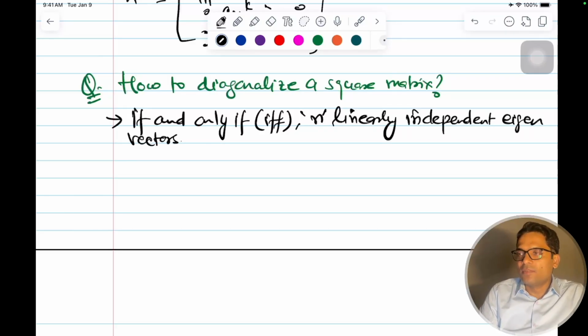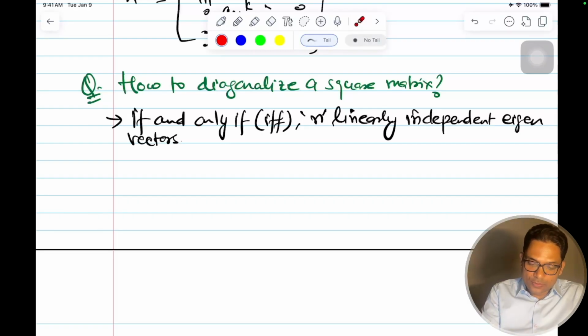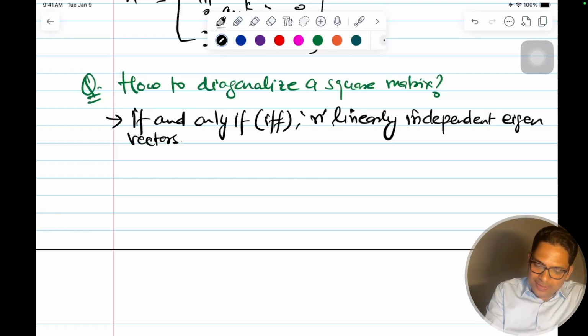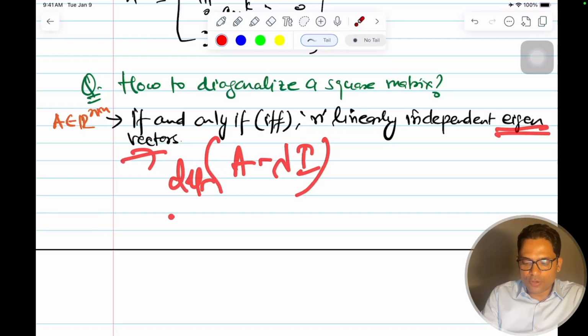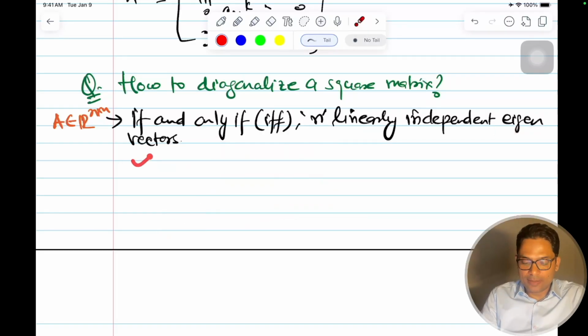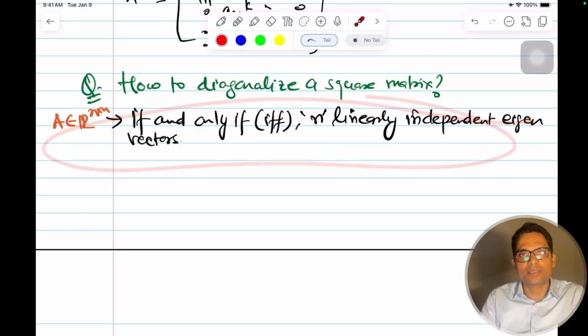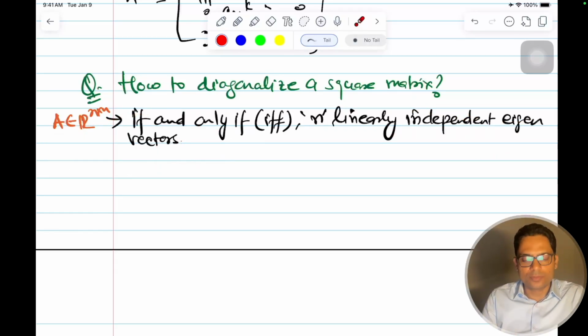Given that my A is n cross n, if the dimension of the square matrix is n cross n, then after solving the equation for this determinant, I should find all my eigenvectors. Finally I should have n linearly independent eigenvectors. If it is any less, then I cannot diagonalize the square matrix.